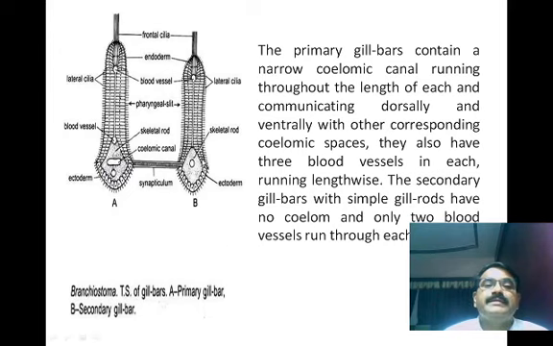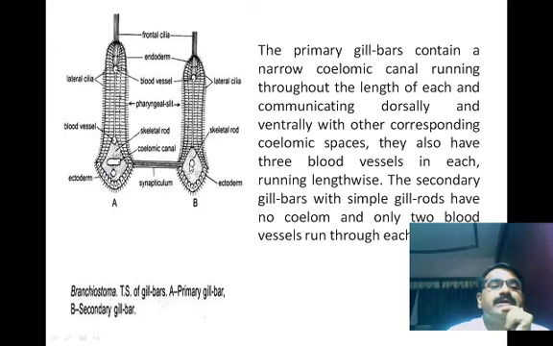Here in this diagrammatic presentation we clearly understand that the primary gill bars contain narrow coelomic canals running throughout the length of each, communicating dorsally and ventrally with the corresponding coelomic space. They also have 3 blood vessels in each running lengthwise. The secondary gill bars with simple gill rods have no coelom, and only 2 blood vessels run through each of them. Now, they are ectodermal in origin.